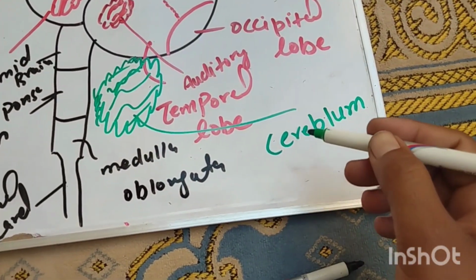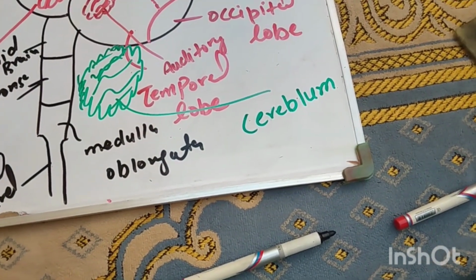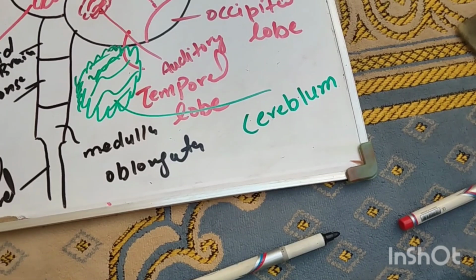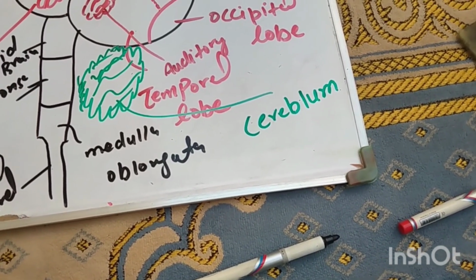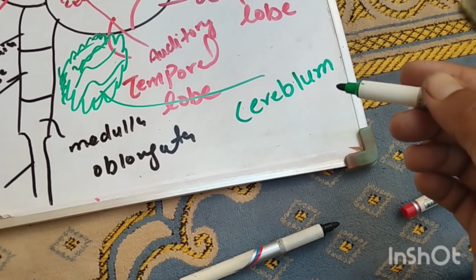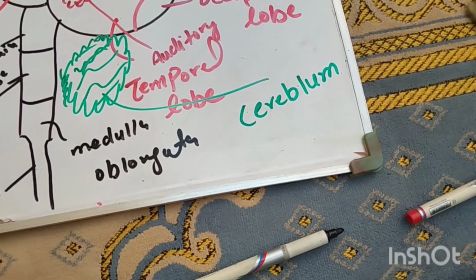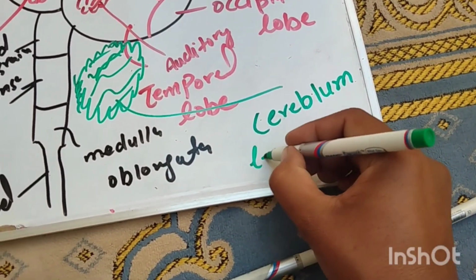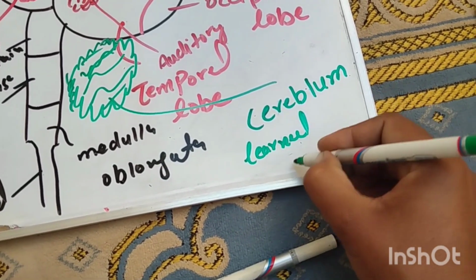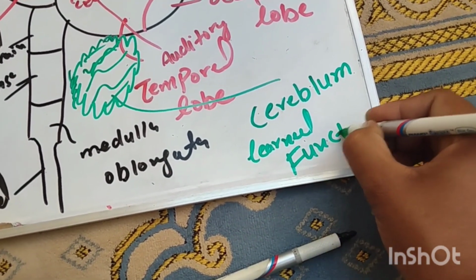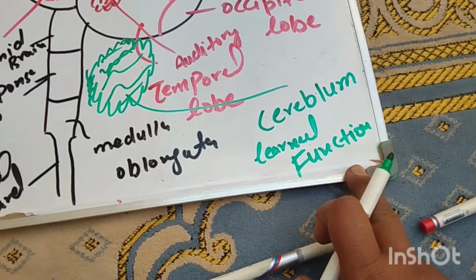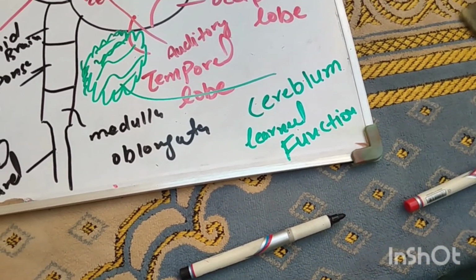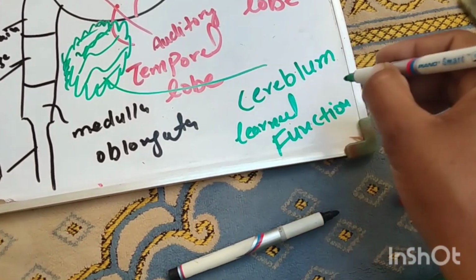The cerebellum controls our involuntary movement. The cerebellum controls our learned function, automatic learned function, like driving a car, driving a motorcycle, and our writing.